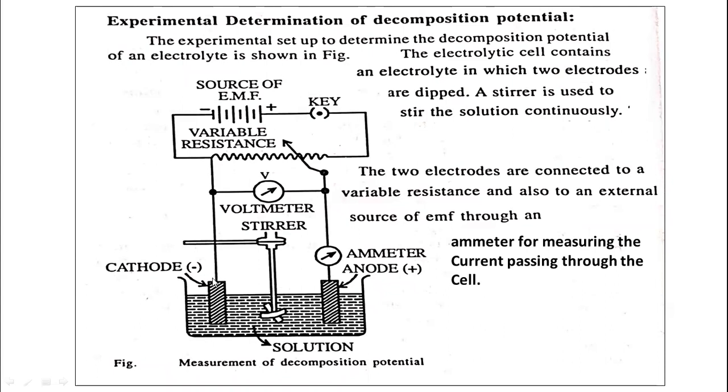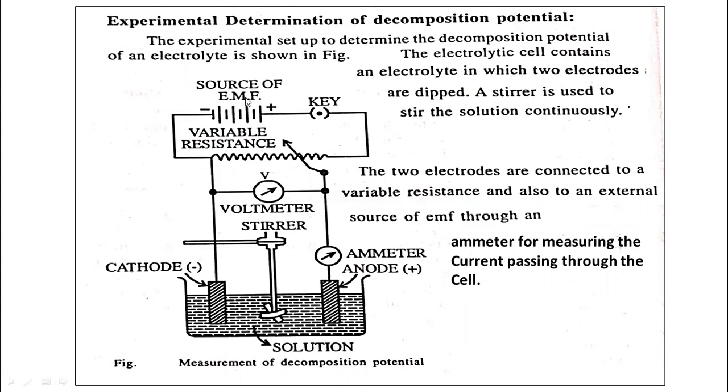The LHS electrode is the cathode. The RHS electrode is the anode. The voltmeter is connected into the circuit to measure the potential. The variable resistance wire is there to increase the potential. The key is to complete the circuit, and there is a source of EMF or source of electricity.